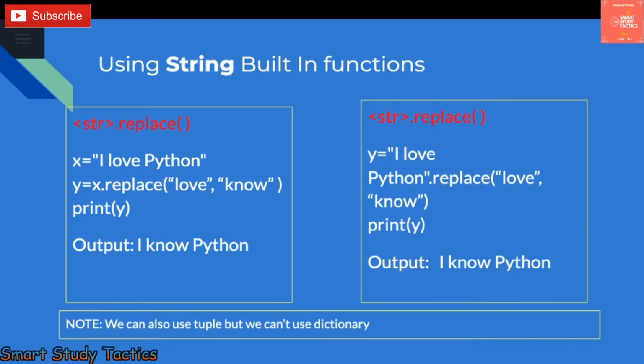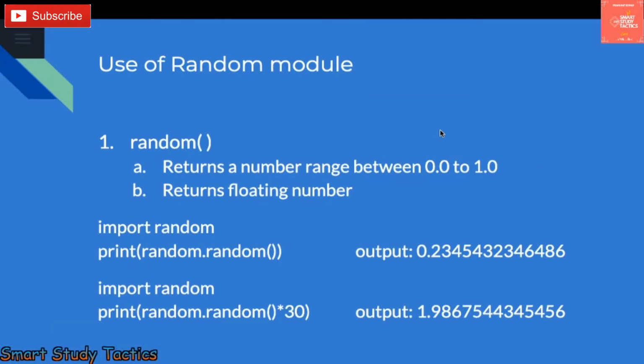Last time we were discussing using the libraries of Python. I think we have discussed this topic already by mistake. That time I wrote here split, so I replaced this one. Okay, so today we are going to understand what the random module is. As I told you last time, we are going to talk about the random module in Python.